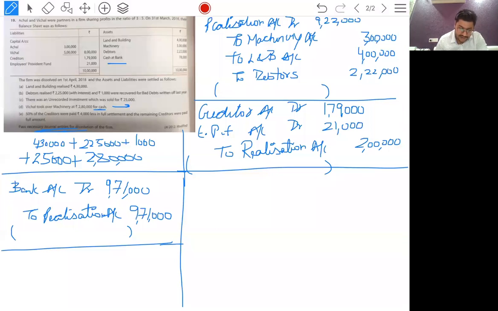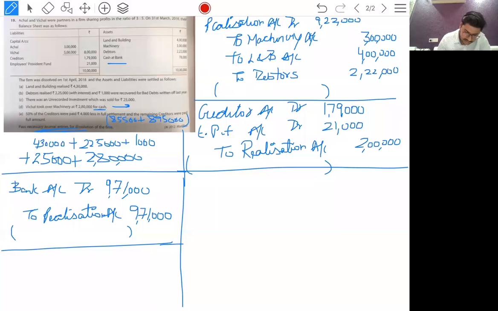Next is we have paid the amounts. 50% of the creditors were paid 4,000 less in full settlement, and the remaining creditors were paid in full amount. What does that mean? If I take half of 1,79,000, the amount is 89,500. 89,500 minus 4,000 is 85,500. 85,500 plus 89,500 means we paid 4,000 less.